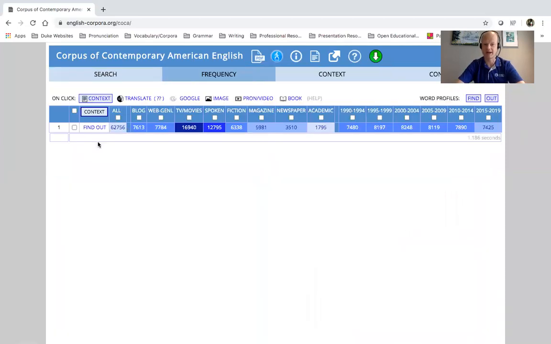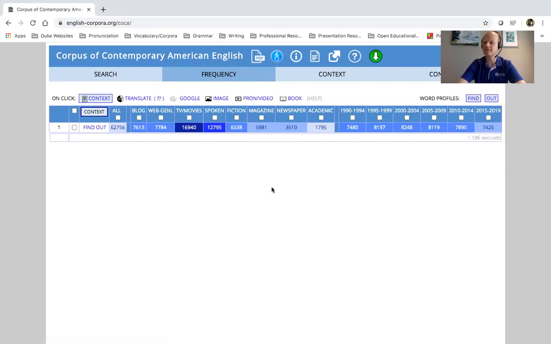So if I click find matching strings, here are my results. And again, I clicked that checkbox for sections, and this gives me that heat map. With just a quick glance, I can see the most common context for this phrasal verb, find out, is TV and movies, followed by spoken language, and then the other genres. And in fact, the least common context where I would find this phrasal verb is academic writing, right?